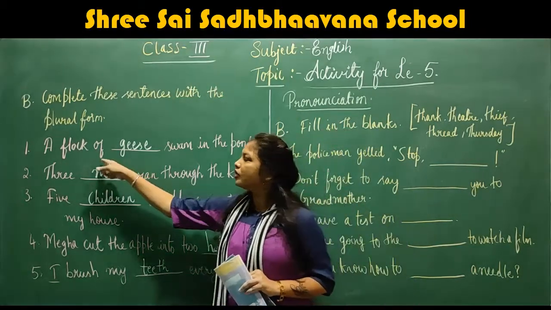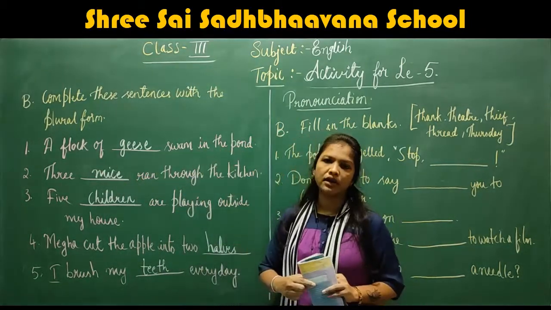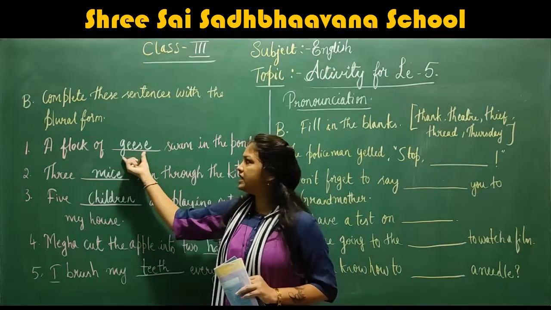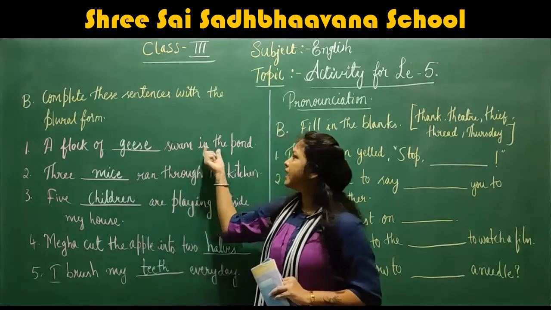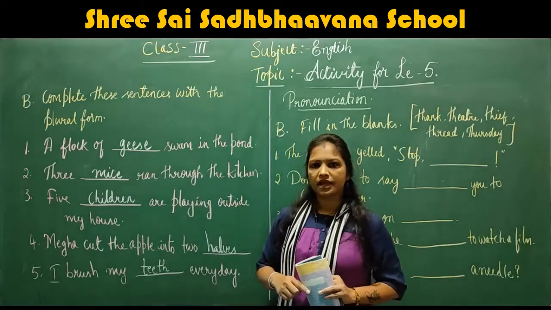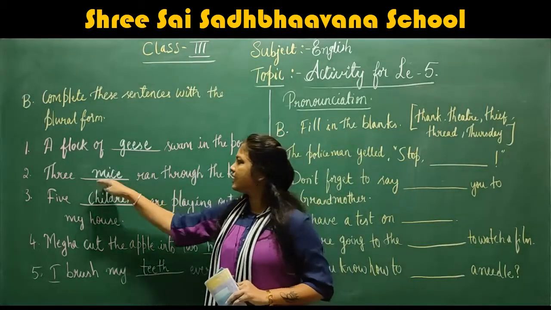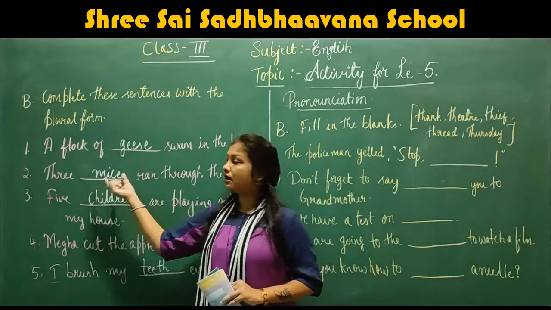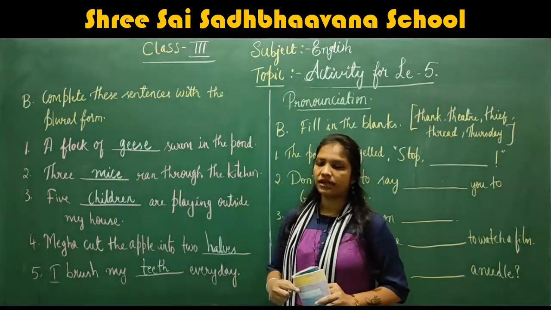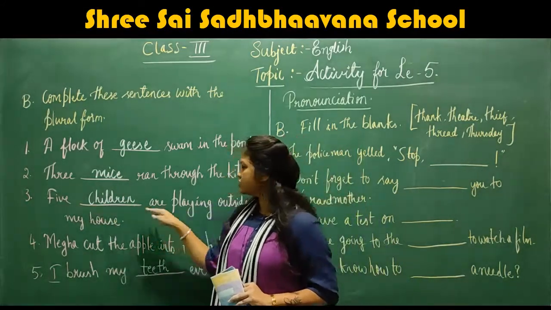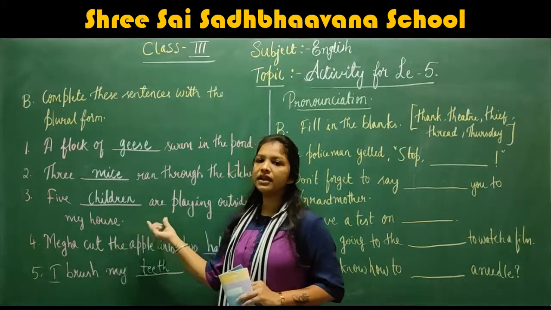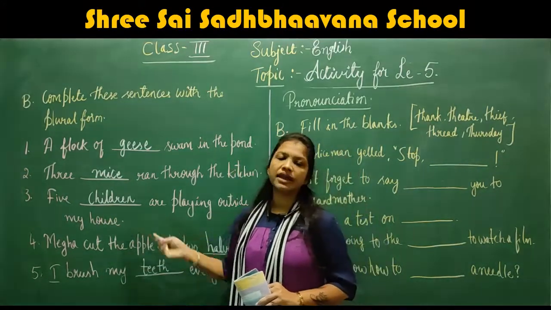Here, first one: a flock of dash swam in the pond. Here the correct answer is geese. Understood? A flock of geese, a group of geese swam in the pond. Understood, children? Next question: 3 dash ran through the kitchen. Here, 3 mice ran through the kitchen. Third one: 5 dash are playing outside my house. Here, 5 children are playing outside my house.